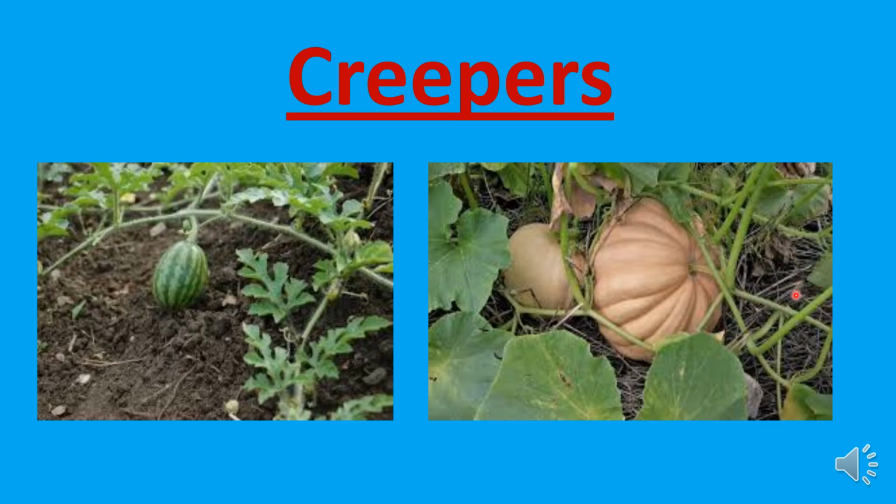They also have thin and weak stems. Like climbers, creepers also have very weak and thin stems. Okay, we call them creepers. Creepers' main quality, what, children? They creep on the ground and spread their branches on the ground. Watermelon, pumpkin, cucumber, strawberry, bitter gourd, muskmelon, grass are some examples of creepers. Grass is also an example for creeper.